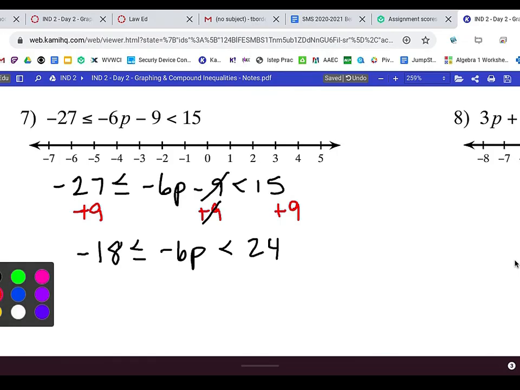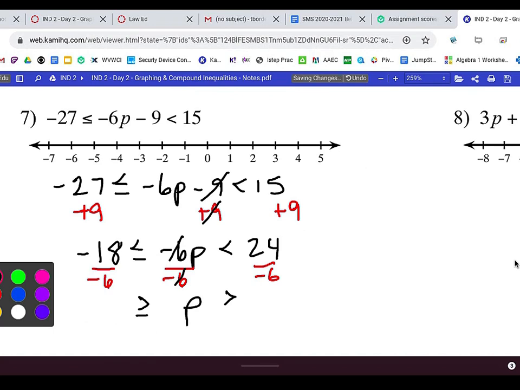Now I need to get the negative 6 off, so I'm going to divide by a negative 6, and I'm going to do that to all 3. Now I just divided by a negative, which means before I do anything else, I'm going to flip that sign, and flip that sign. I want them opposite. Now my p goes in the middle.